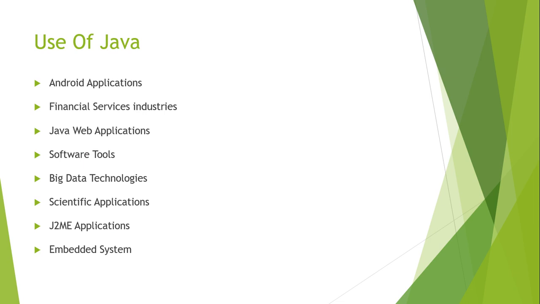Inside J2ME applications they are also using Java. After that, inside embedded systems like set-top boxes, they are also using Java. These are all the uses of Java. Nowadays we are using Java in these applications: Android applications, financial service industries, Java web applications, software tools, big data technologies, scientific applications, J2ME applications, and embedded systems also. These are all the places where we are using Java.